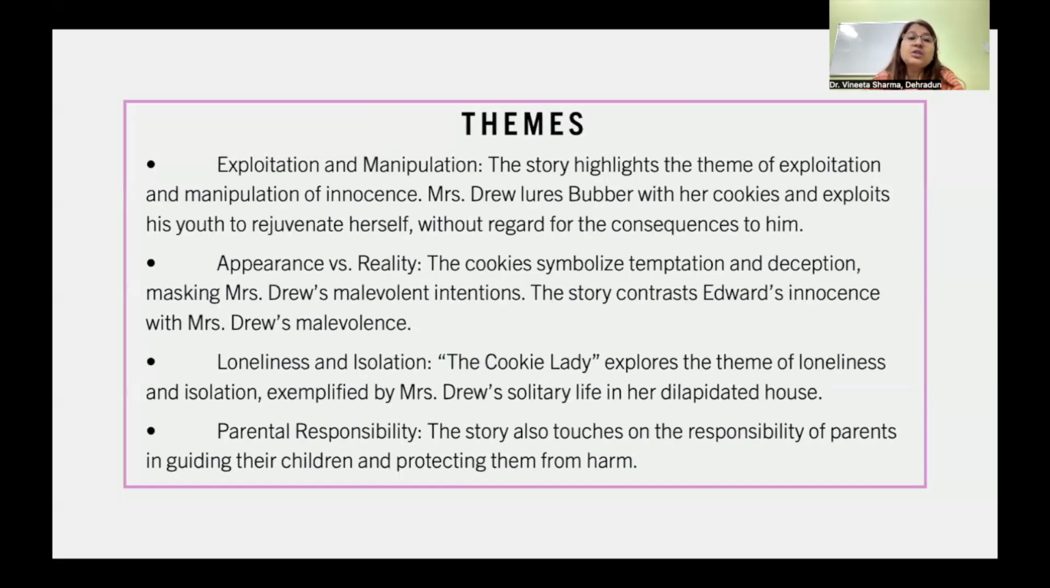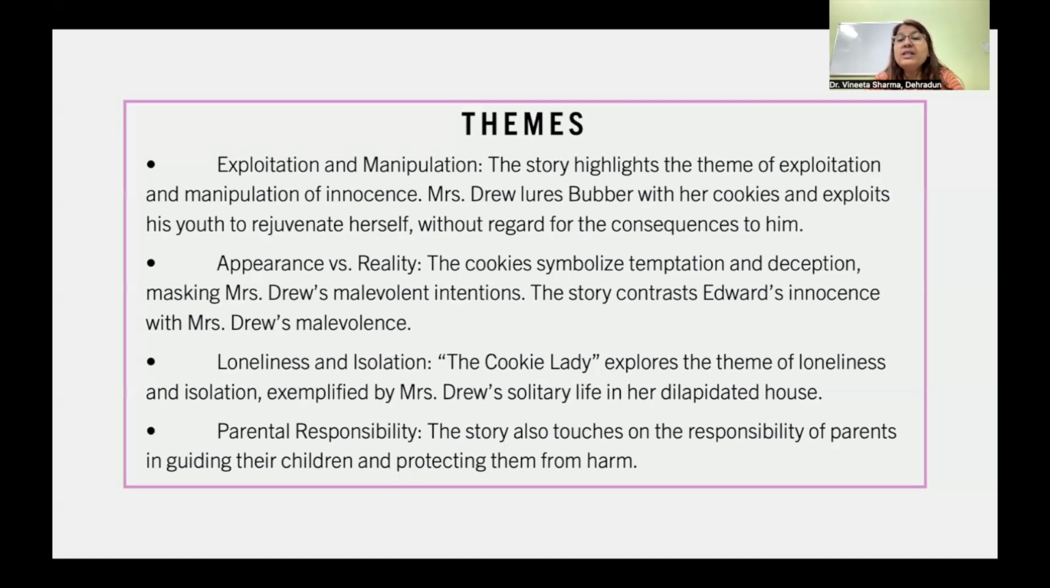Now look at the themes. First is exploitation and manipulation. The story highlights the theme of exploitation and manipulation of innocence. Mrs. Drew lures Bubba with her cookies and exploits his youth to rejuvenate herself without regard for the consequences to him. Appearance versus reality is another theme.